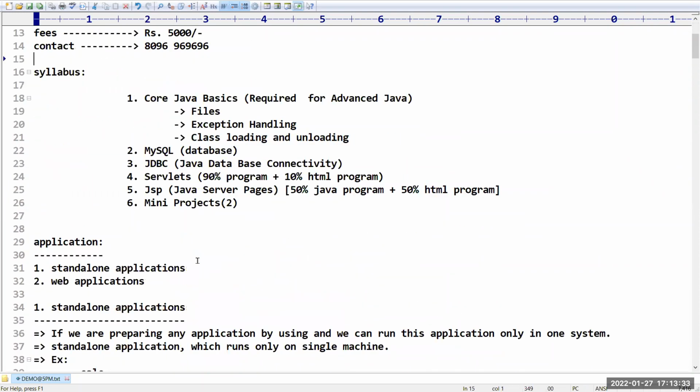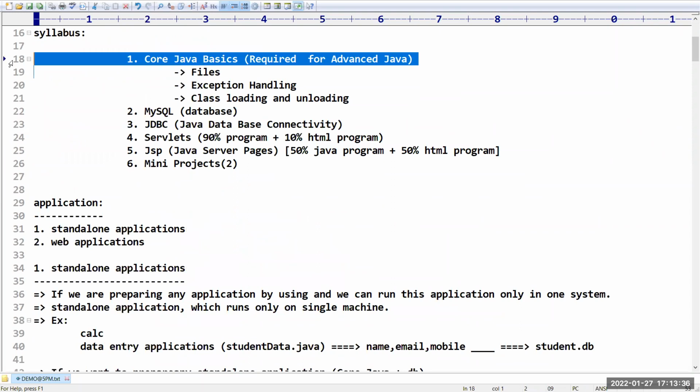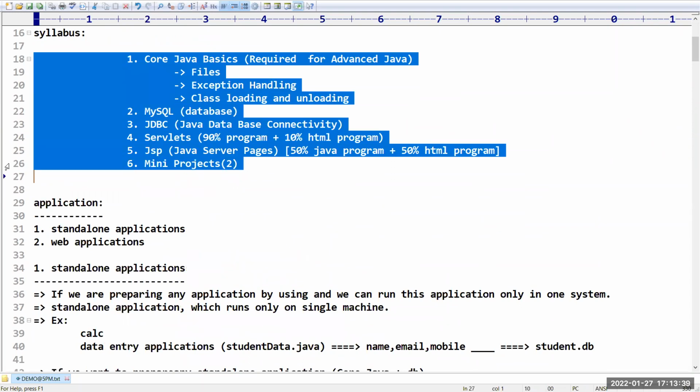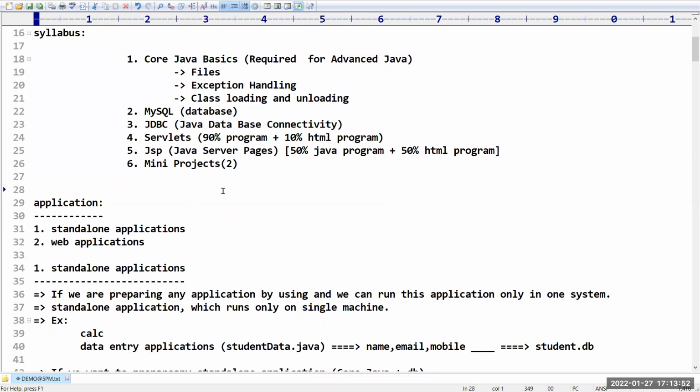Coming to the syllabus, what things are we going to cover here? It is core Java basics, the concepts required to learn advanced Java. You already know core Java very well, but if you want to do any programming in Java, core Java concepts are compulsory, like how to deal with files, because of properties. Every time, changing the username and password is not recommended, so in such cases we can go for the files concept. We will create a property file and store the information in it.